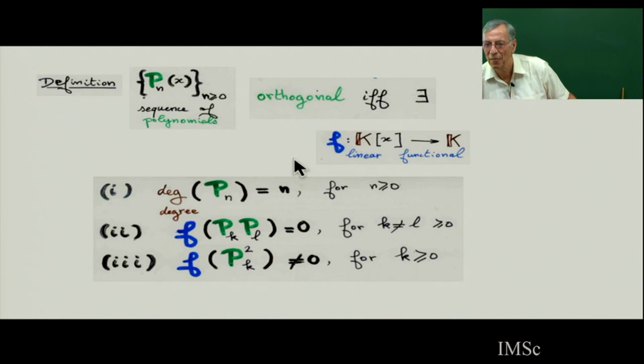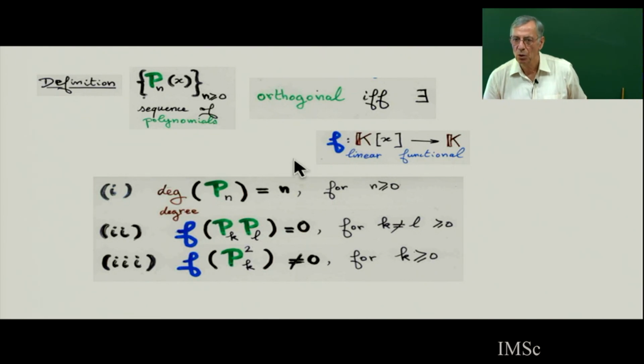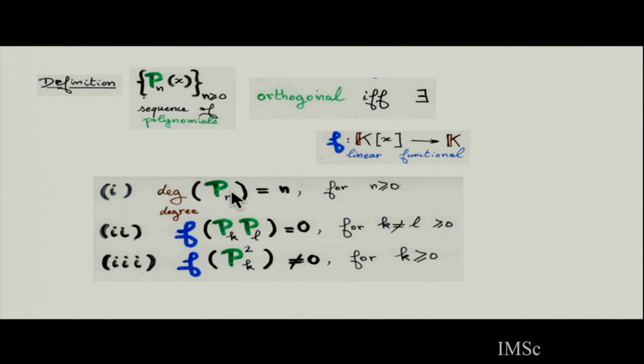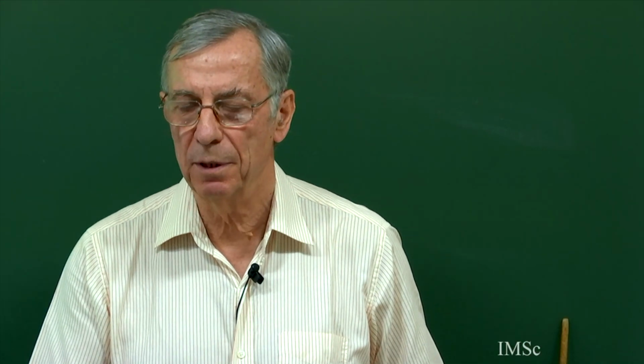The first condition is that the polynomials form a basis of the space of polynomials in one variable: the degree of each polynomial P_n is n. So it's a sequence of polynomials, each one of degree n.